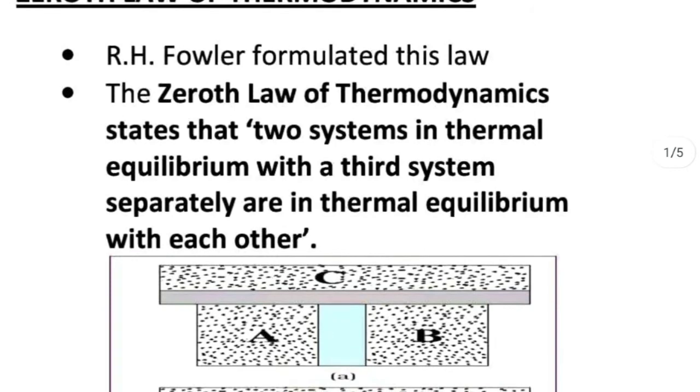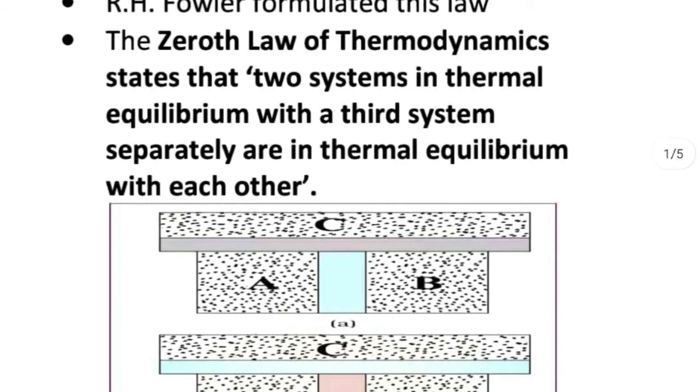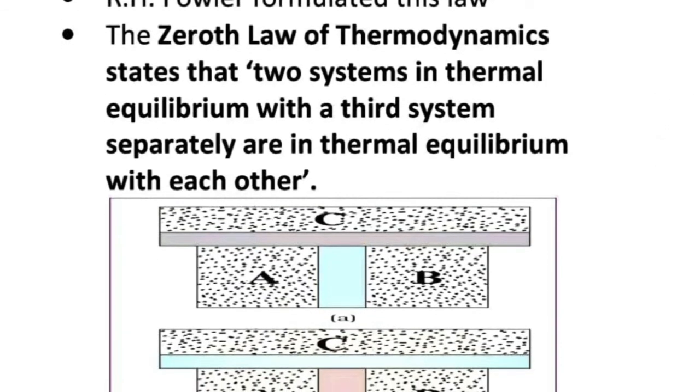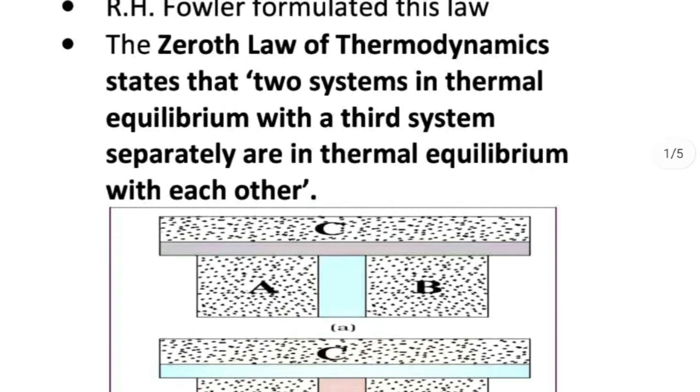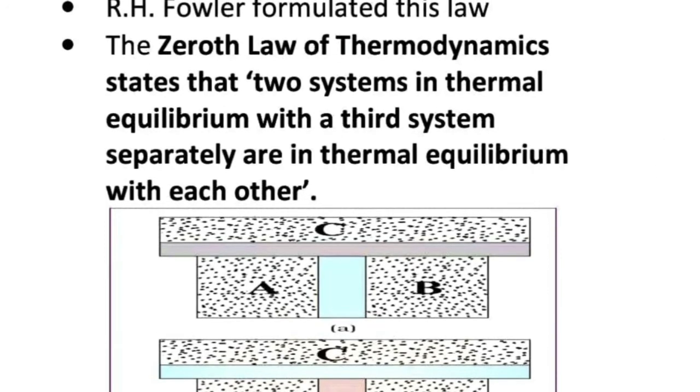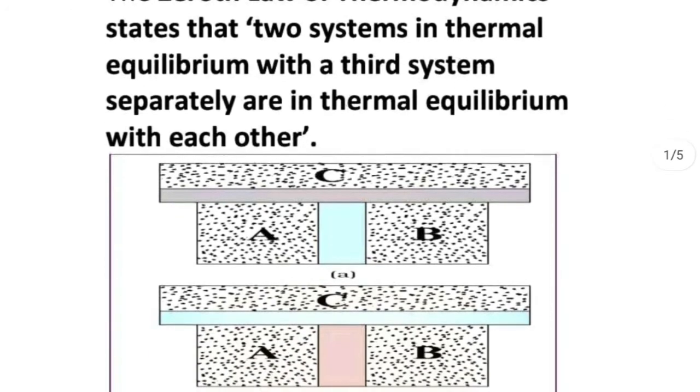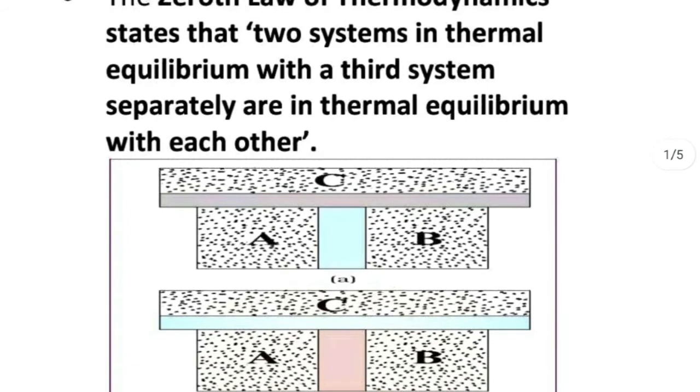According to the zeroth law, two systems in thermal equilibrium with a third system separately are in thermal equilibrium with each other. So if we have two systems which are in thermal equilibrium with a third system separately, for example, we consider three systems A, B and C, as given in the diagram, and A and B are in thermal equilibrium with C separately.